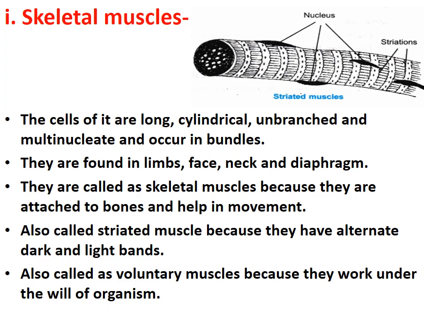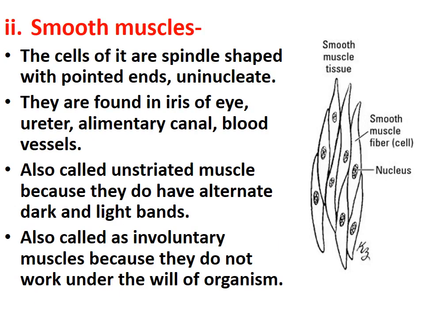So this was about skeletal muscles. Now coming to smooth muscles. The cells of these muscle fibers are spindle shaped with pointed ends and they are uninucleated.